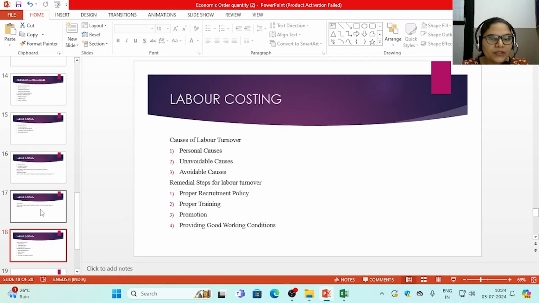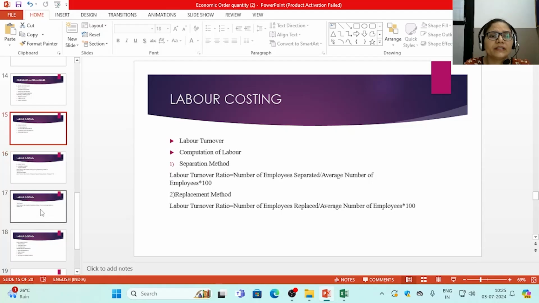Next is providing good working conditions, provision of good ventilation, lighting, proper tools and safety devices to improve the worker efficiency, and their morale will lead to reduction in the labor turnover for the organization.